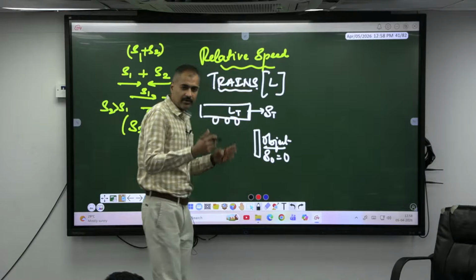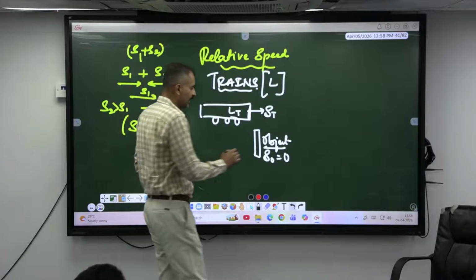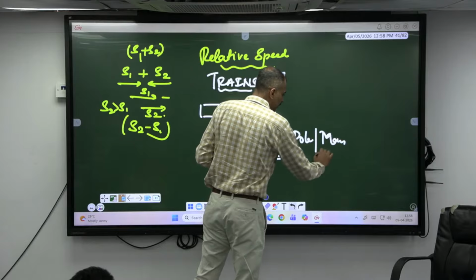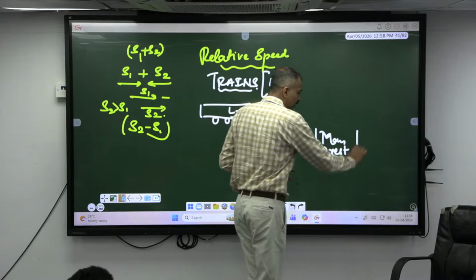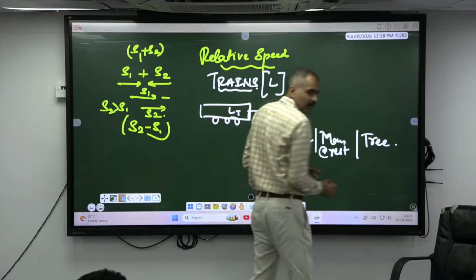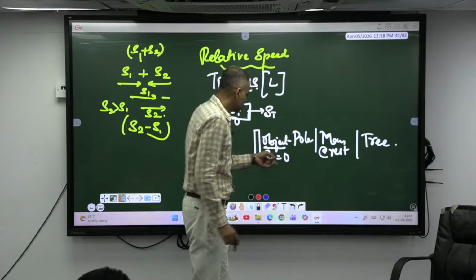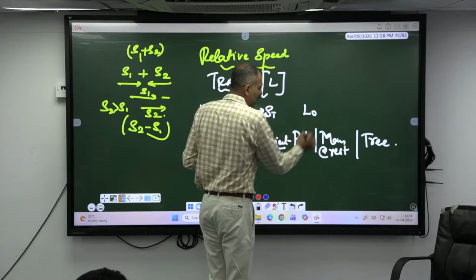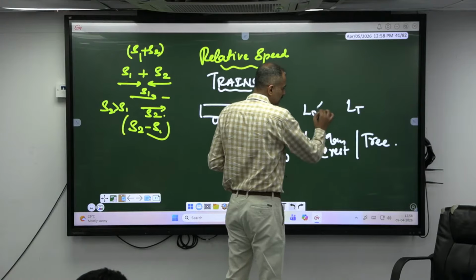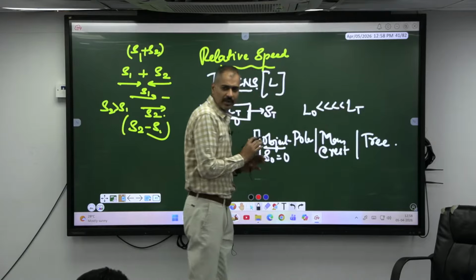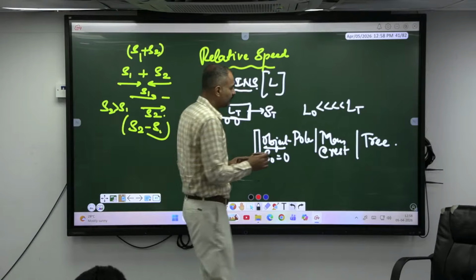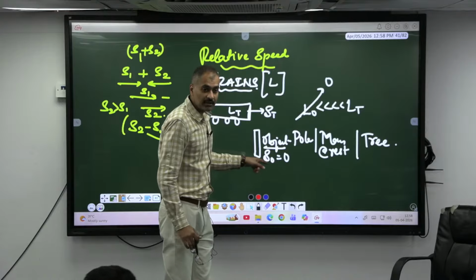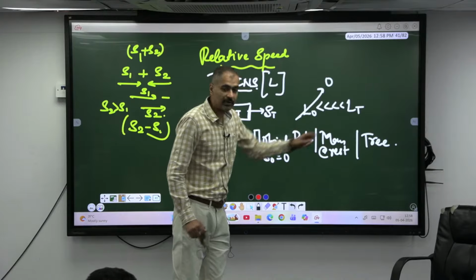Okay, what are the kind of object? It can be a pole, it can be a man who's at rest, and also tree, something like this, isn't it? When I consider all this, what is the speed of all this object? 0. And the length of this object, when I compare with the length of the train, always it is much negligible. Okay, it's very, very less, isn't it? Hence, we'll take the length of the object as what? 0. In the case of the object is something like this, pole, man, tree.